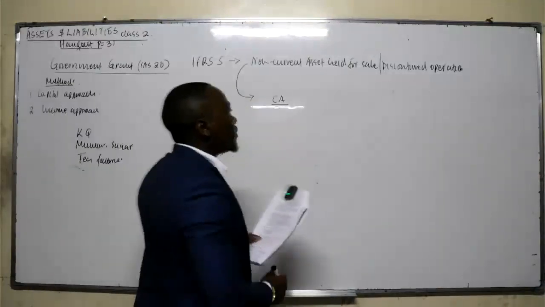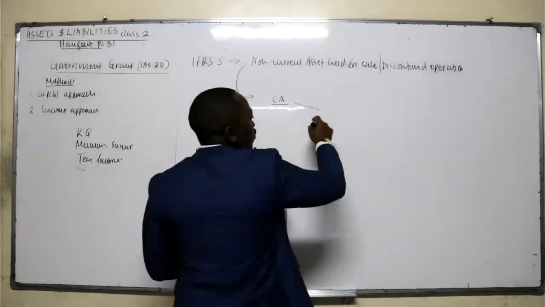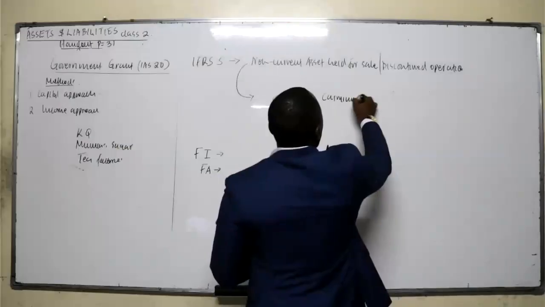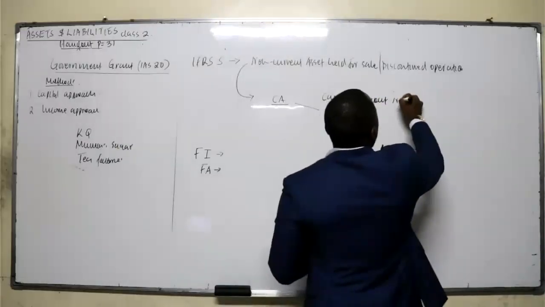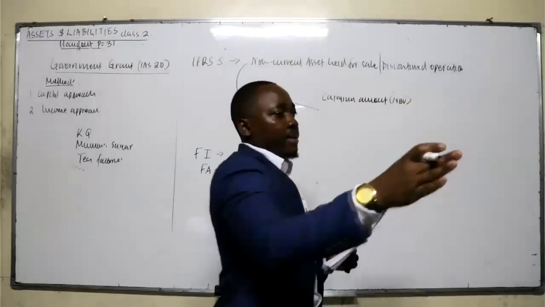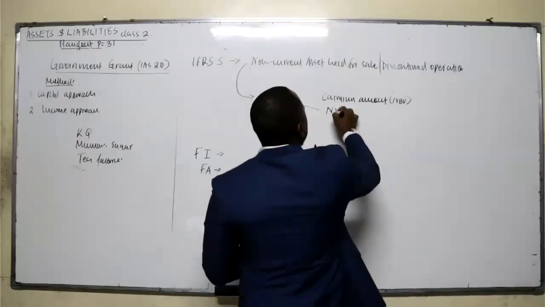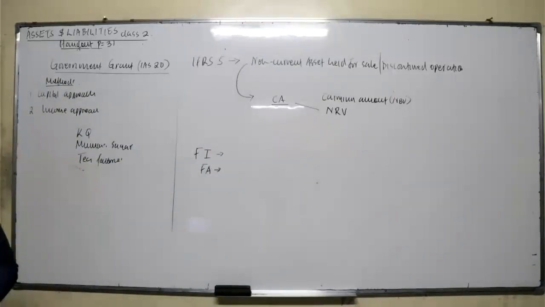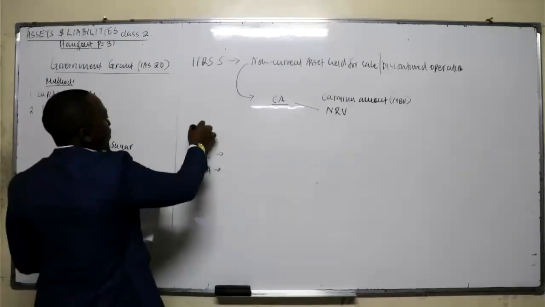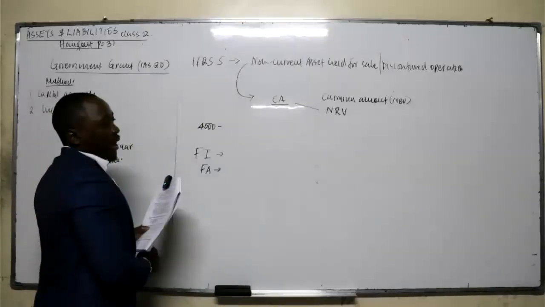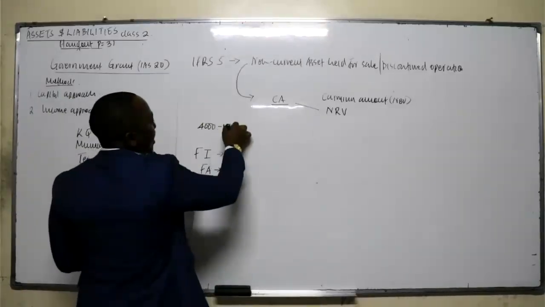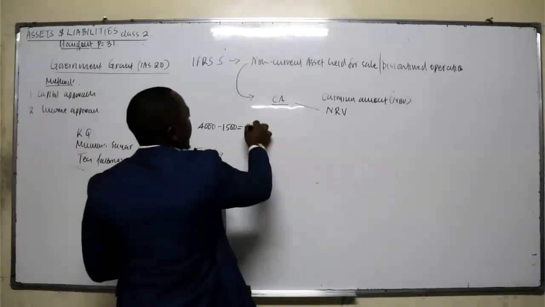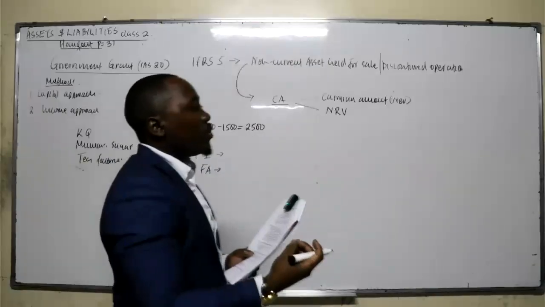Then how do you measure it? When you are recognizing it, it should be recognized at the lower of the carrying amount and the net realizable value. Now the carrying amount is the same as net book value, the cost minus depreciation. What do you mean by net realizable value? Now, for example, assume that you have a motor vehicle. The cost was 4 million. Then there is accumulated depreciation of 300. So how much is the net book value? Now this is what we call the carrying amount.